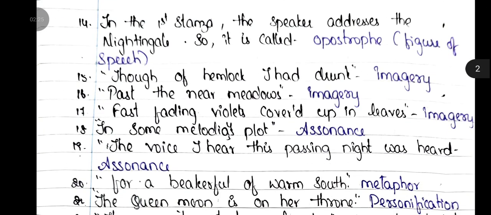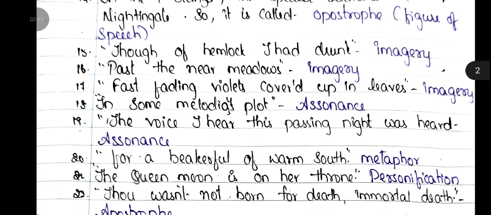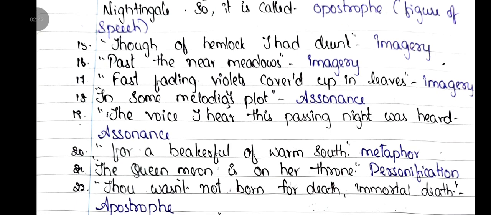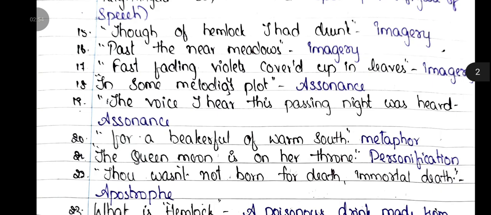14th question, in the first stanza, the speaker addresses the nightingale, so the figure of speech is called apostrophe. 15th question, "though of hemlock I had drunk." The figure of speech used in this line is imagery. 16th question, "past the near meadows." The figure of speech used in this line is imagery. 17th, "fast fading violets covered up in leaves." Figure of speech used in this line, imagery.